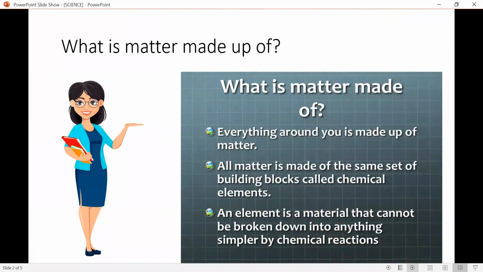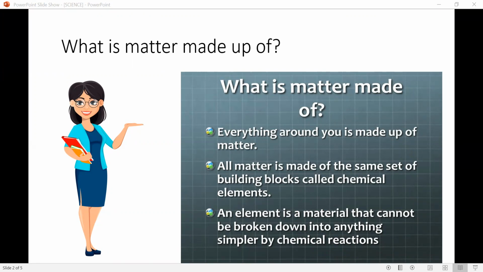So let's take a look inside. What is inside the curtains? What is matter made of? Now, do you know what matter is? Matter is something that is very unique. So, what is matter?